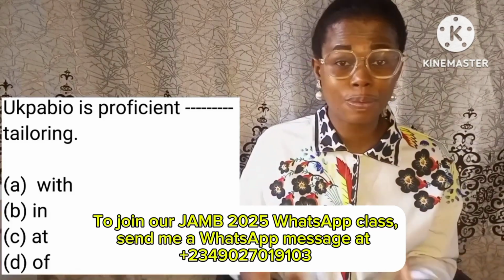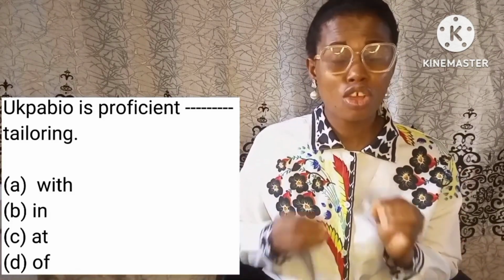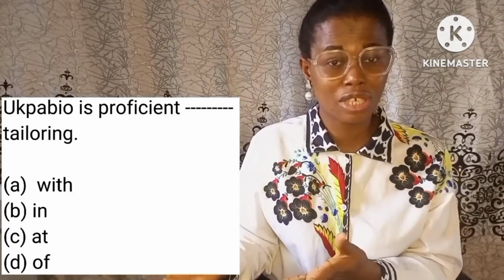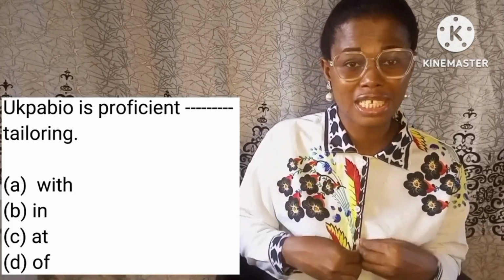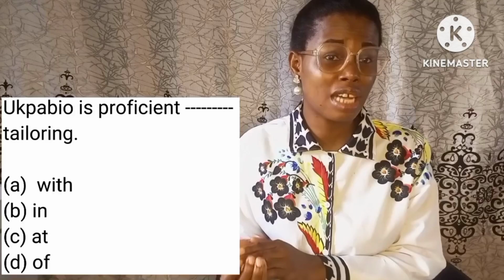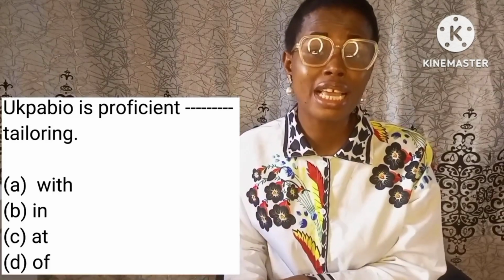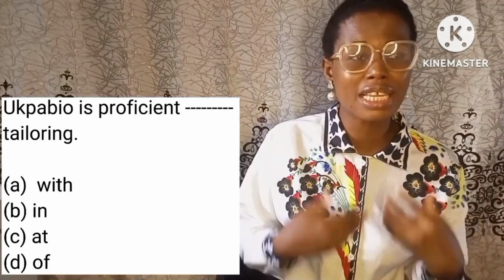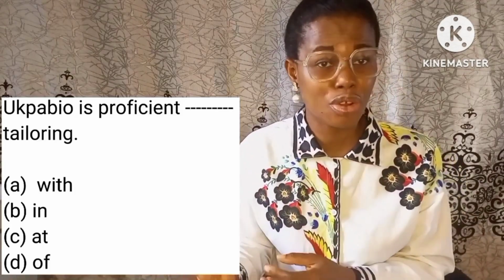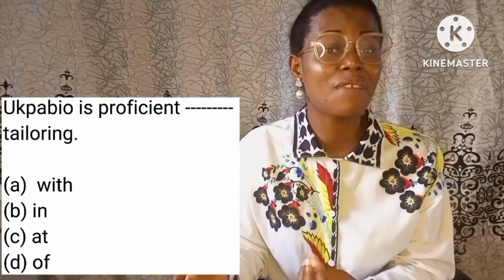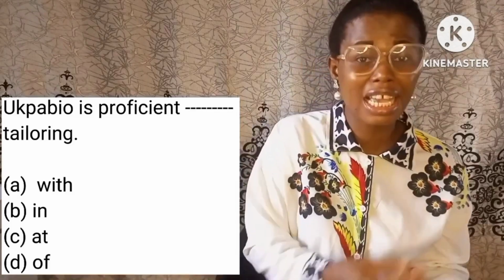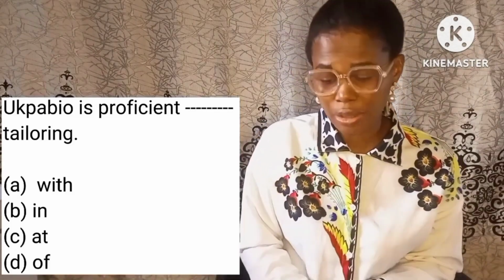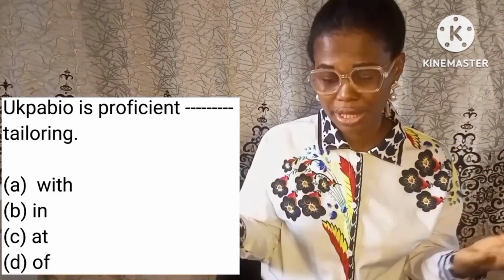For example, you can say someone is proficient at playing the guitar. You don't say someone is proficient at teaching English; you rather say someone is proficient in teaching English, because teaching is a field. So you don't say someone is proficient at tailoring, because tailoring is a field, not just a task or an activity. So the correct answer to this question is option B, in.